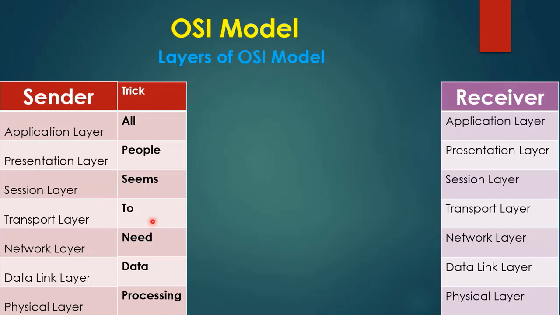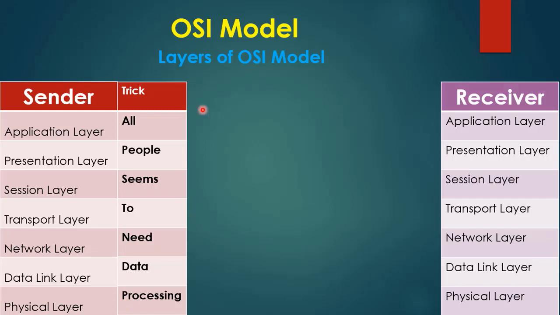Seem, letter S, stands for session layer. To, letter T, stands for transport layer. Need, letter N, stands for network layer. Data, letter D, stands for data link layer. Processing, letter P, stands for physical layer.